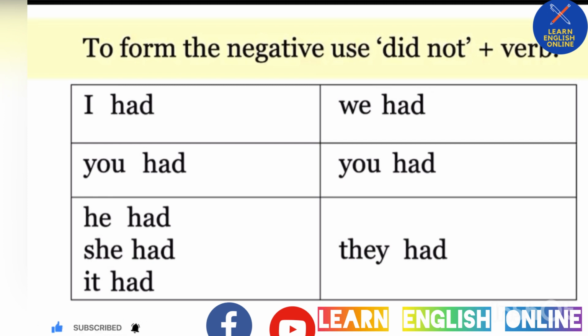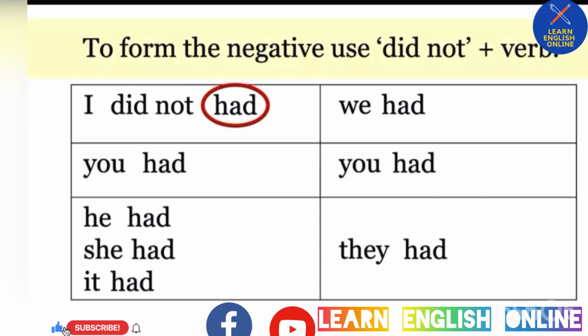Here you have the chart for have in the simple past. I had, you had, he had. There's just one form. It's the same for the negative. Look at I had. This is how you make the negative. Move the verb over, put in did not, but look here. We don't want this to be in the past. We want the simple form. So we change it back to have.